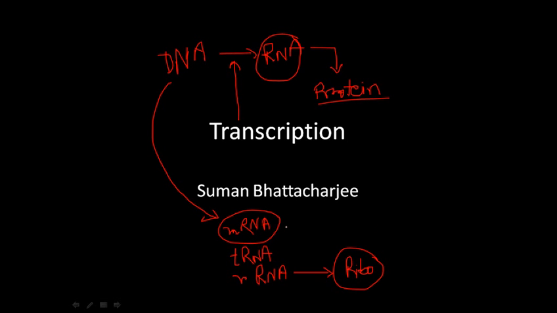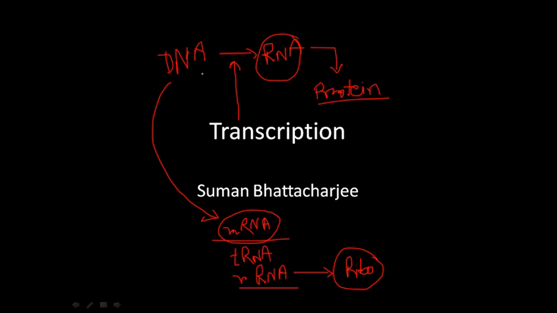The endoplasmic reticulum is called rough because of the rough structure due to the presence of these ribosomes. So mRNA acts like a messenger. We have tRNA, transfer RNAs, which transfer those amino acids to make protein, and we have rRNA, which is an important structural ingredient for making ribosomes. So what are ribosomes? Ribosomes are made up of rRNA and several different types of proteins. It's a stack of protein and RNA together.